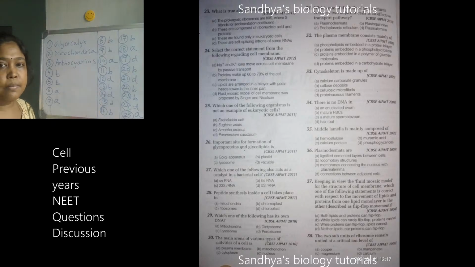So next one, 26th one. Important site for formation of glycoproteins and glycolipids. So glycoproteins and glycolipids, where will they be formed? Easy question. Have you answered it? I'll check it. Yes, very good. Golgi apparatus. Golgi apparatus, 26th one. Next question.